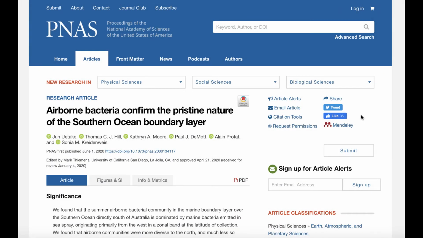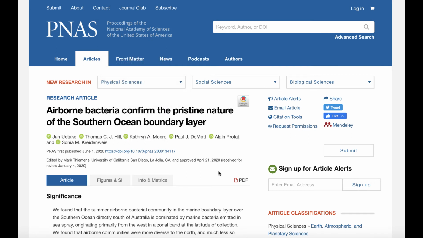If you are a science nerd or very inquisitive and you are interested in looking at the full research article or other articles for that matter, you can go to pnas.org, and this is the exact article.